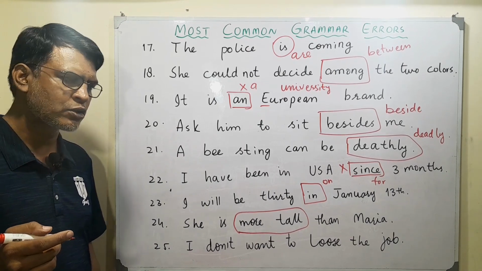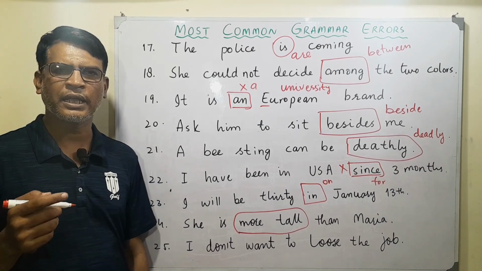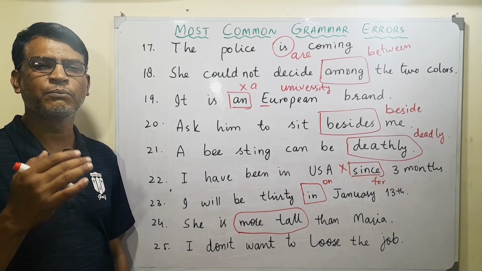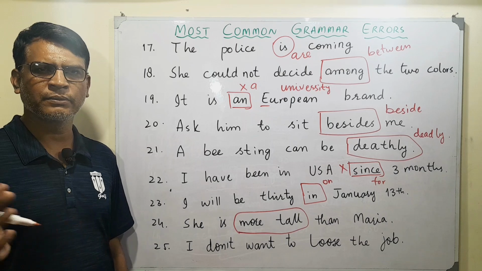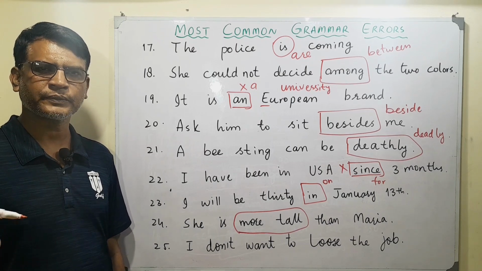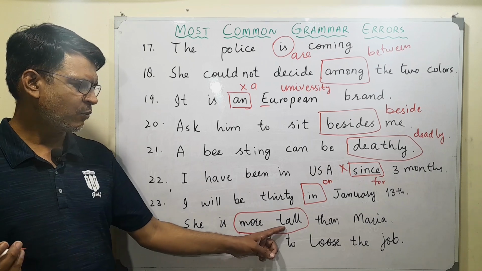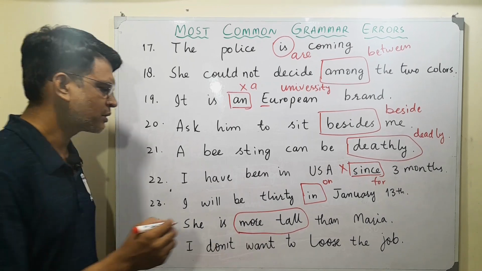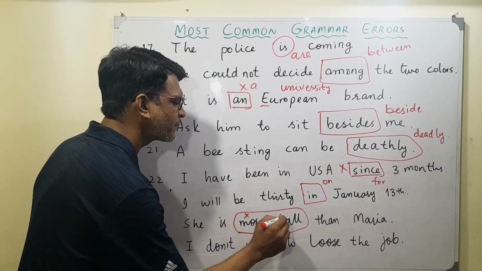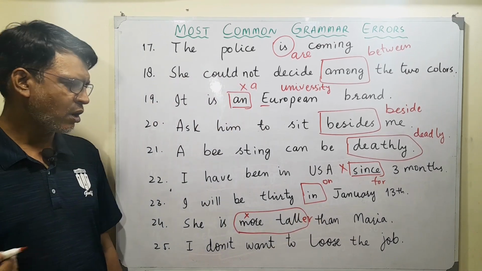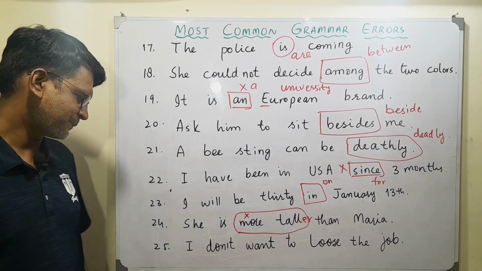But there are also words which have more than one syllable, like beautiful, 3 syllables. So we say more beautiful, more comfortable, more important. For words with one syllable, we do not use more, but rather we use er. So she is taller than Maria.